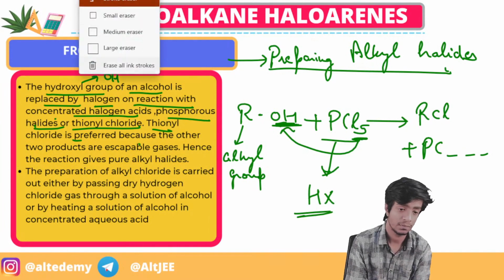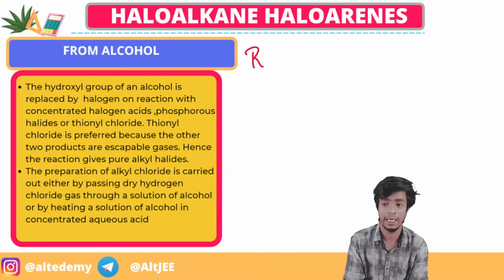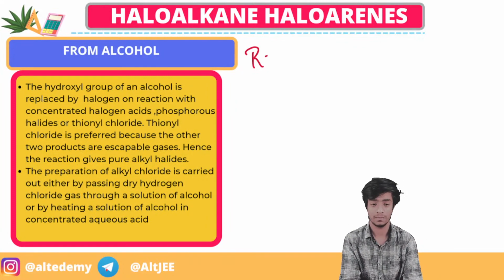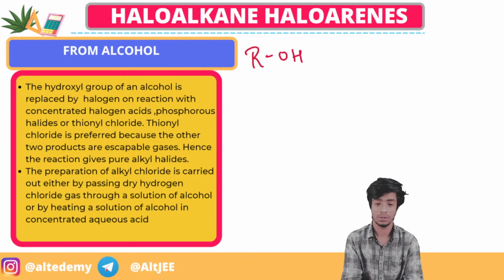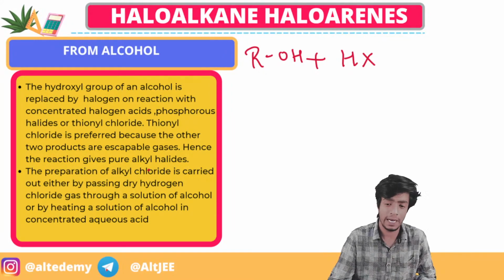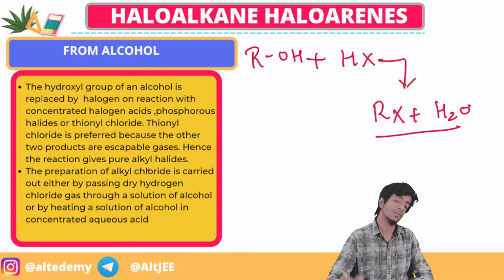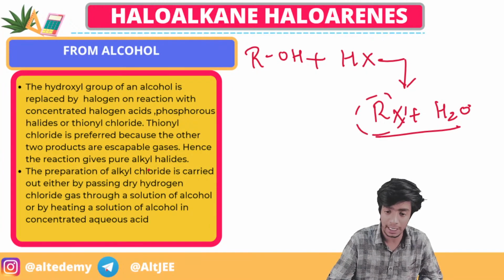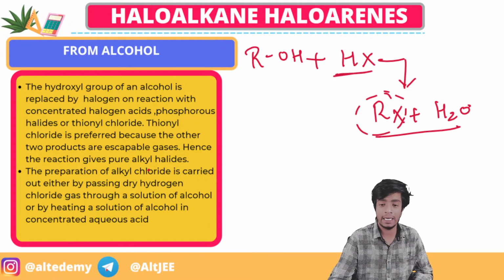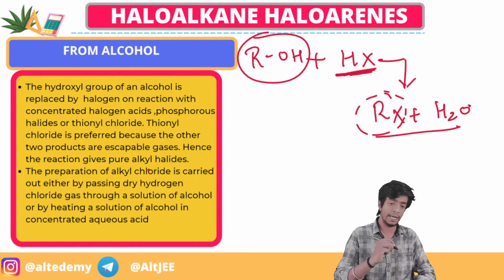Main thing, what is actually happening: there is ROH, then we can react it with an acid, that is HX, a halogen acid, and what we'll be getting is RX plus H2O. We have prepared an alkyl halide using a halogen acid and alcohol, right?